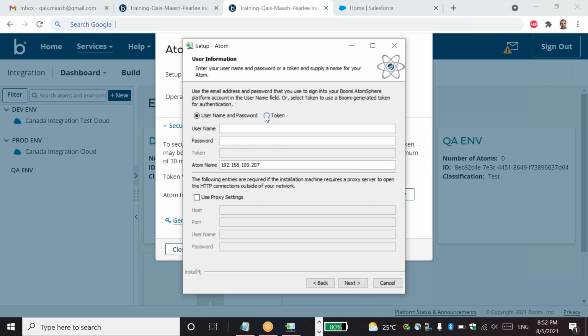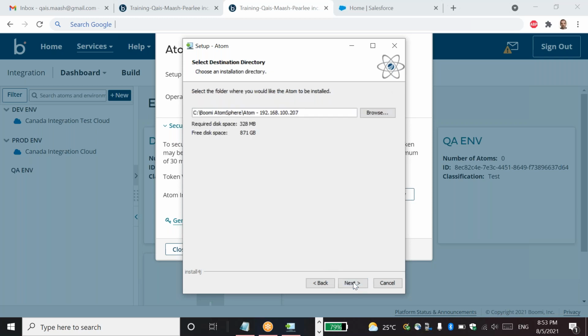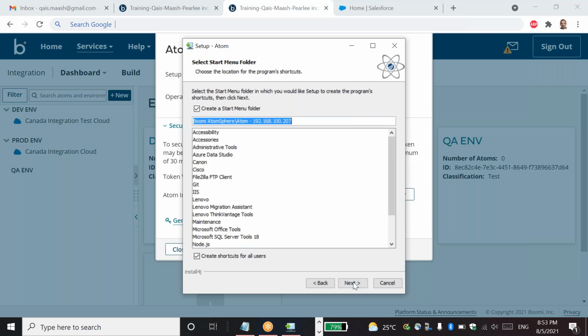So now I need to put the token, I guess, right? Yes, you need to put the token and then click next. It will ask you to choose the Boomi folders, like the environment. So you choose the QA environment, under which environment you want to install. Yeah, QA. Next. Okay, next. After this, next only.